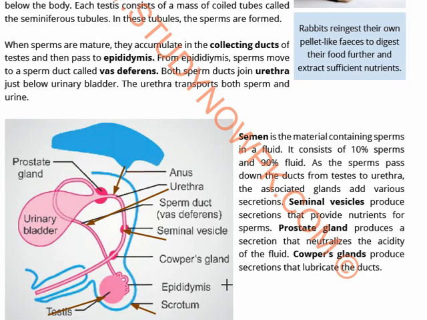Prostate gland produces a secretion. Here is the prostate gland, and it produces a secretion that neutralizes the acidity of the fluid, again the maintenance of the pH. If the acidity of the fluid is more, then what happens? The sperm are going to get degenerated and they are going to be deformed and dysfunctional. Cowper's gland produces secretions that lubricate the ducts. So this Cowper's gland's function is the lubrication of the ducts for the proper transport of the semen. Okay.